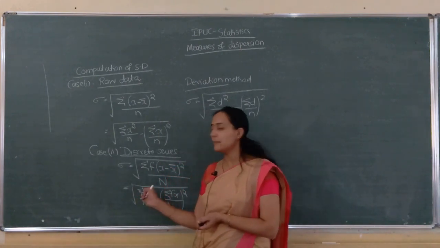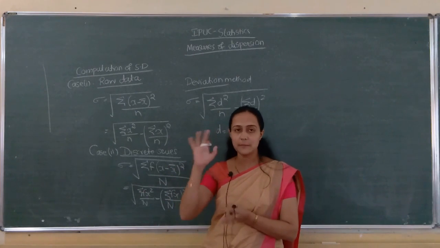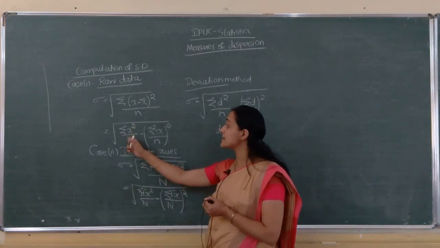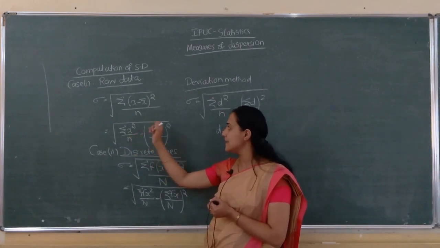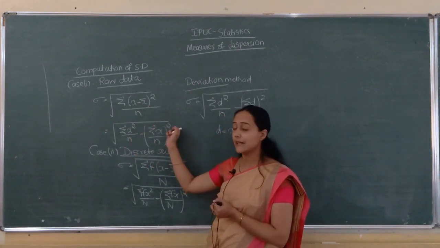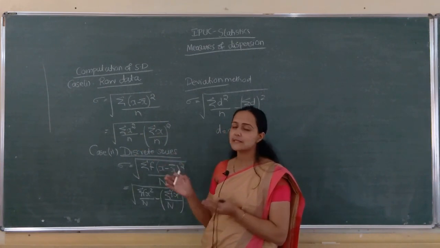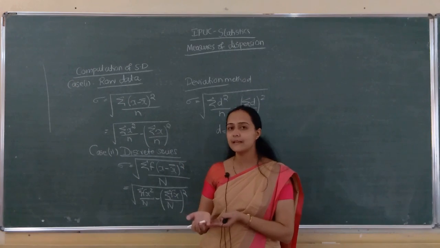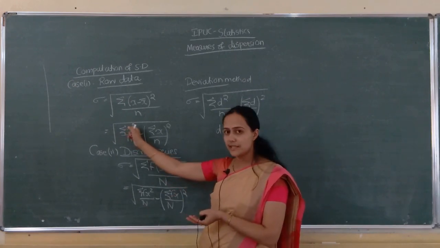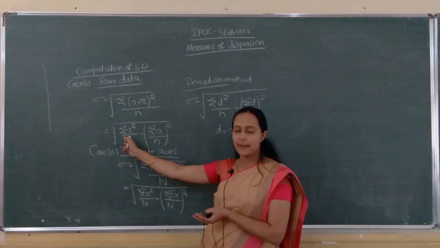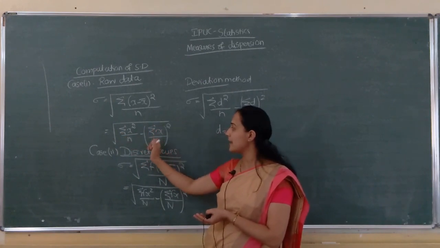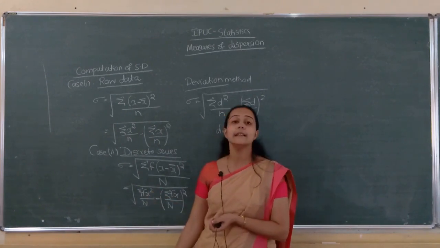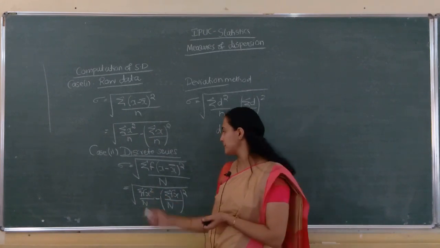See, here also no need to remember the formula much, just identify the differences. See here, sigma x square by small n minus sigma x by small n the whole square. So, if frequency comes, just remember, small n is replaced by capital N. So, sigma fx square by which n here? Capital N minus sigma fx by capital N the whole square. So, this is in the case of discrete series.